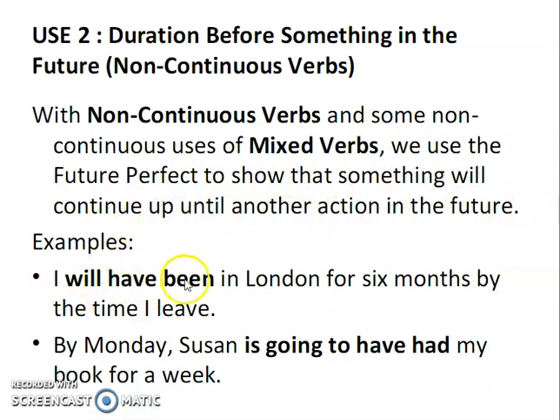For example, I will have been in London for 6 months by the time I leave. By Monday, Susan is going to have had my book for a week. So this lecture is all about the future perfect tense.